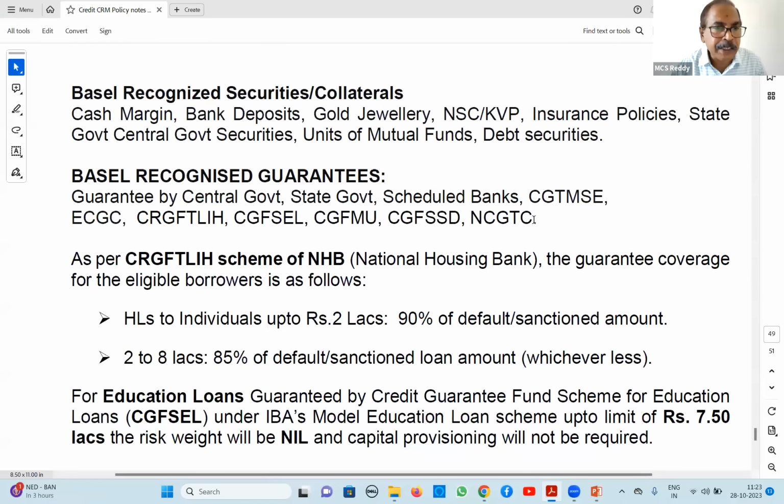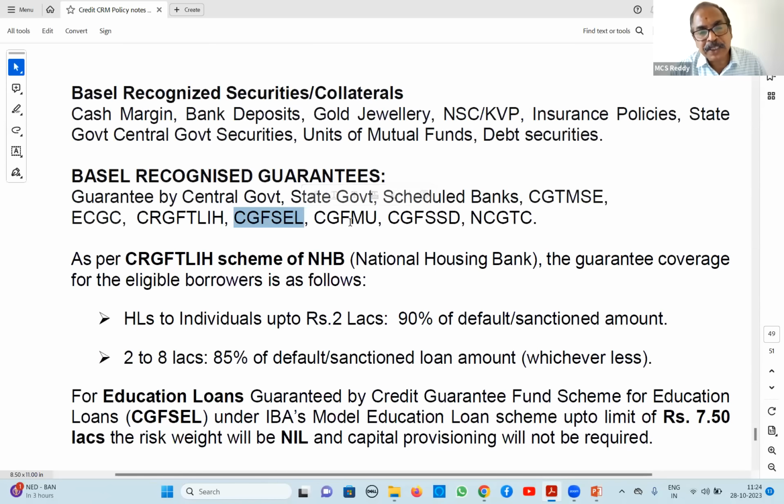That means earlier example we take 10 lakh rupees we have given loan to a lady. 85% for ladies, women beneficiaries, 85% coverage under CGT, MSC, women beneficiaries को. So CGMSC 85%, 10 lakhs liability में 85% is 8.5 lakhs. So 8.5 lakhs is covered by CGT MSC up to that percent 0%.